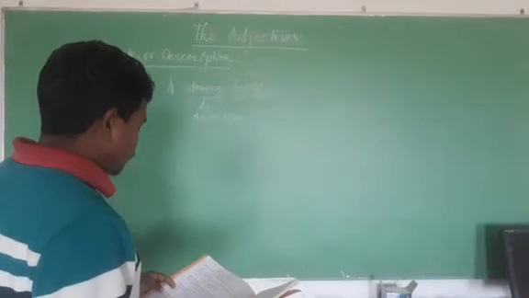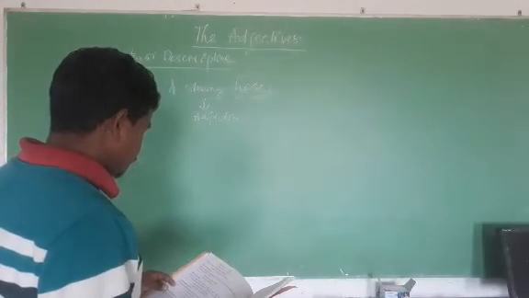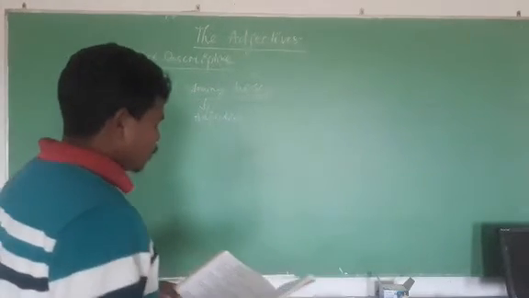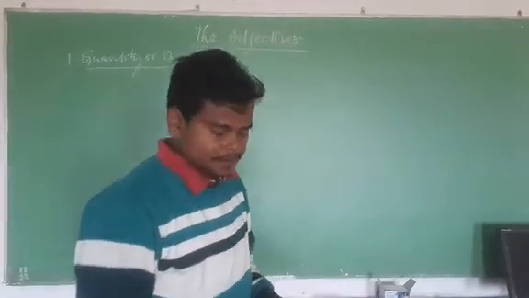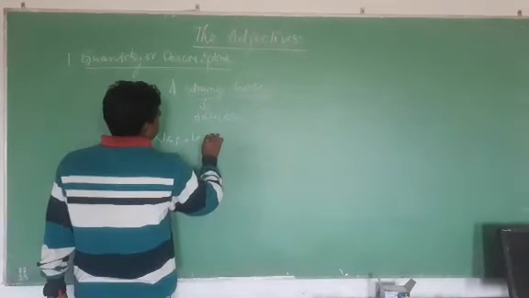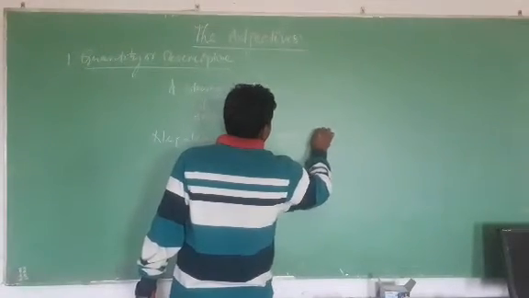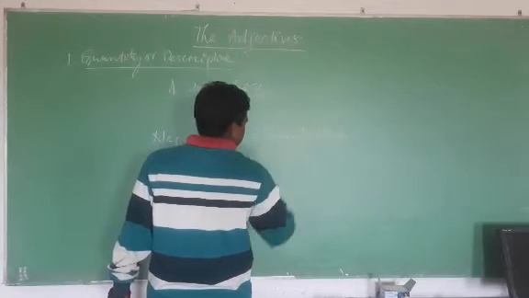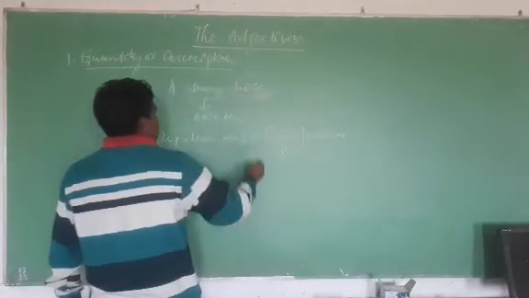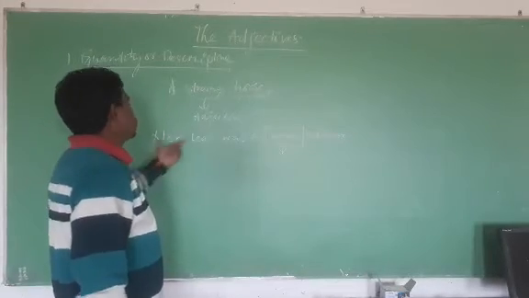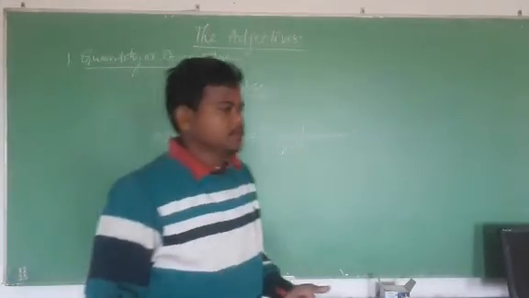If we say Gandhiji was an honest man, this is also descriptive. Napoleon was a brave soldier. Napoleon was a soldier, but he was a brave soldier. So the word brave describes how Napoleon the soldier was. Okay, this is all about the descriptive.